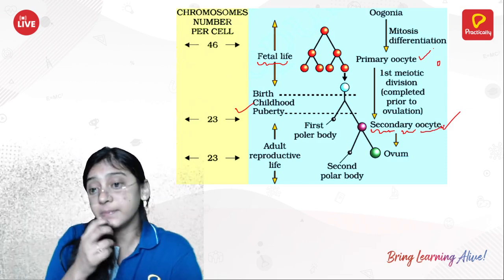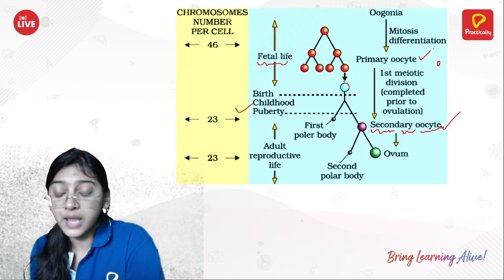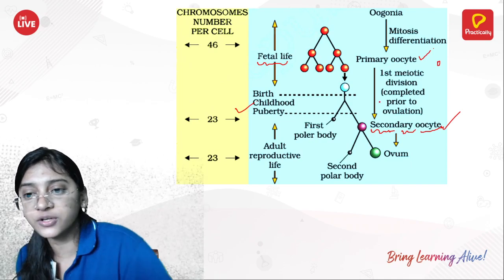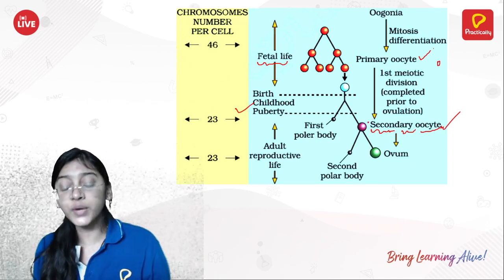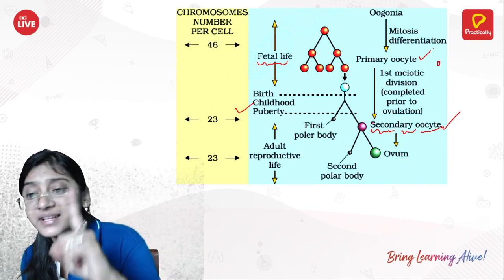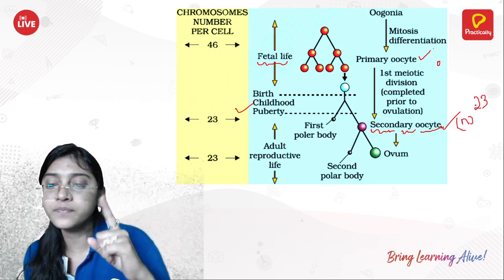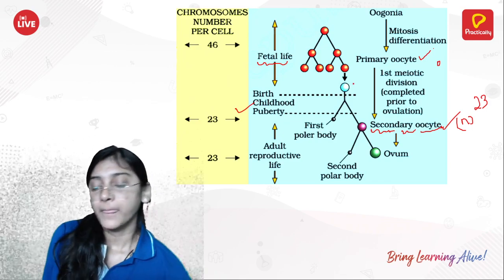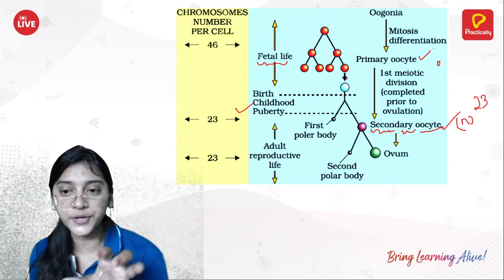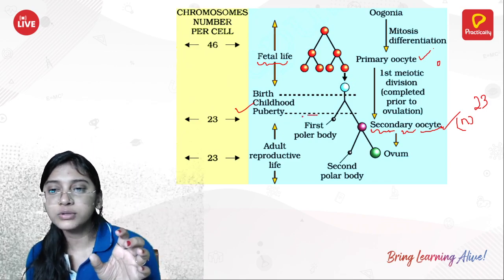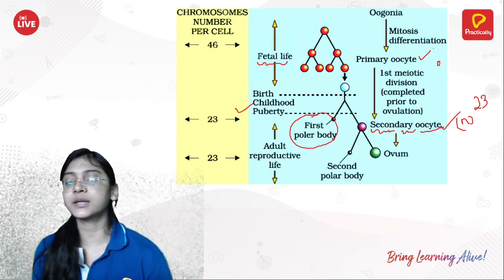But remember, while the primary oocyte undergoes the first meiosis, only one secondary oocyte is produced, which is haploid, having 23 chromosomes. Another haploid cell that is produced is referred to as the first polar body.